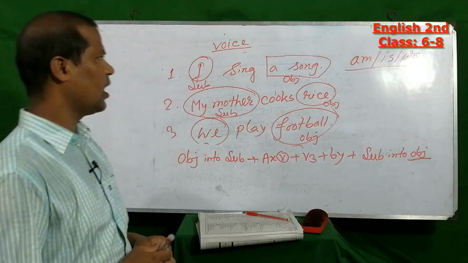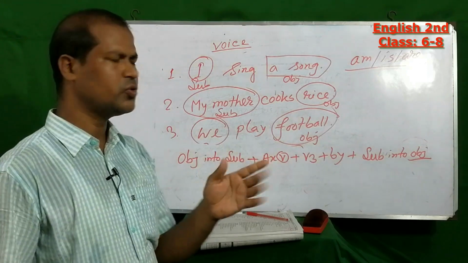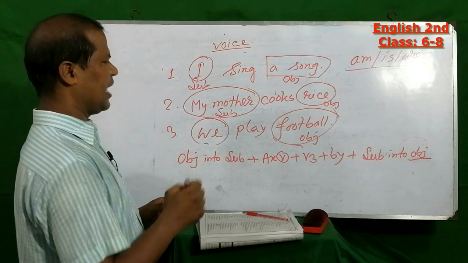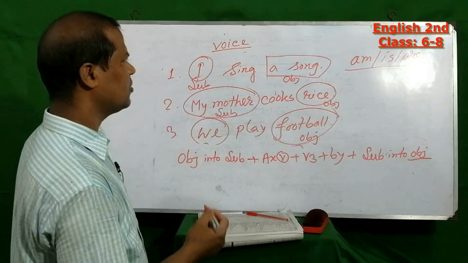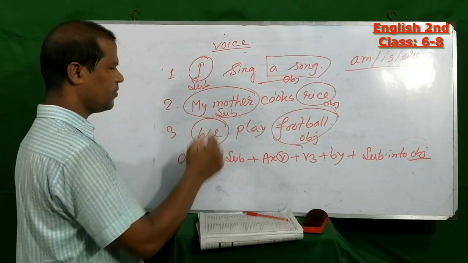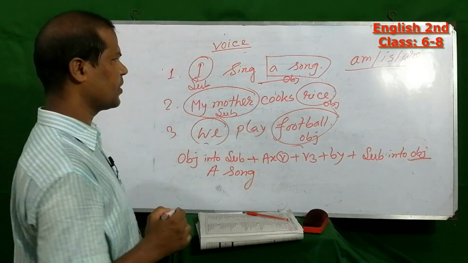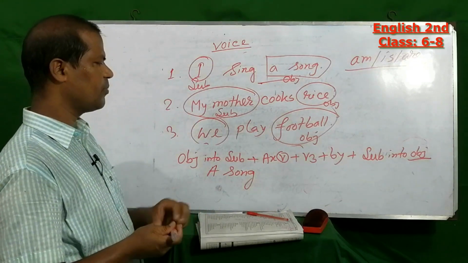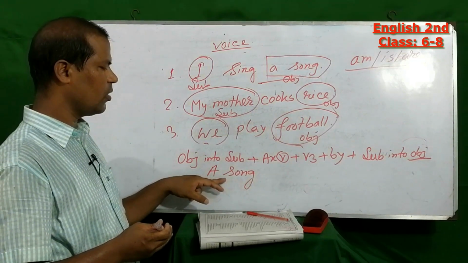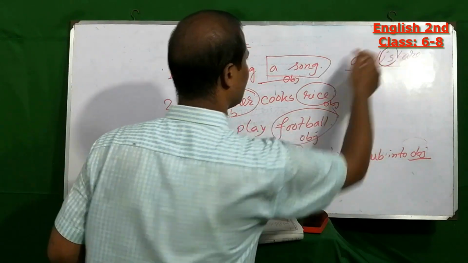Now we will try to make the passive voice. According to the structure, we have to write the object as the subject. So first write a song. Then the auxiliary verb, according to the subject, is.